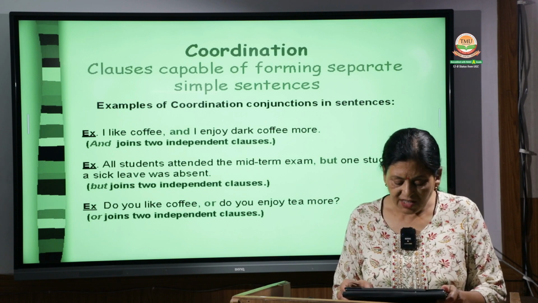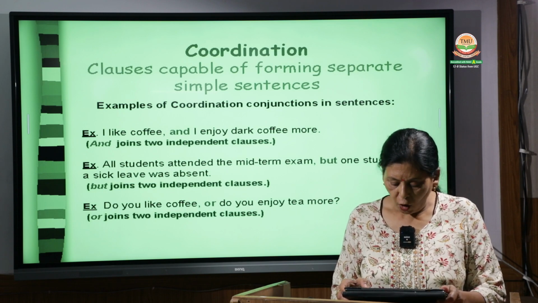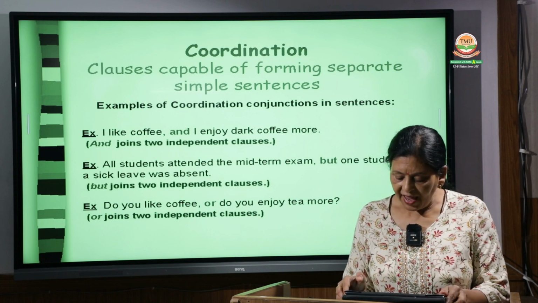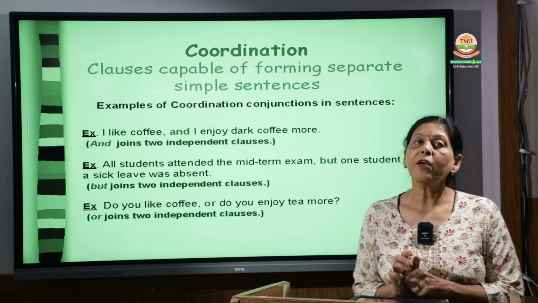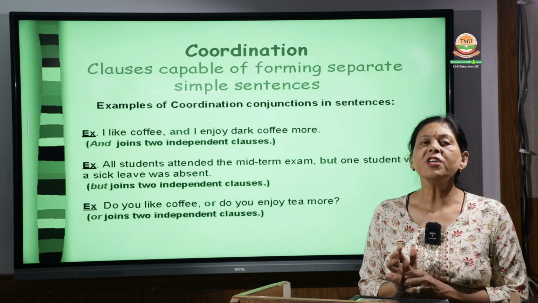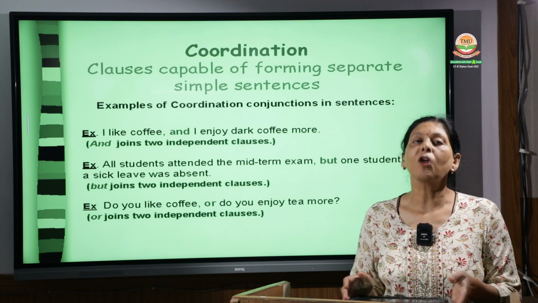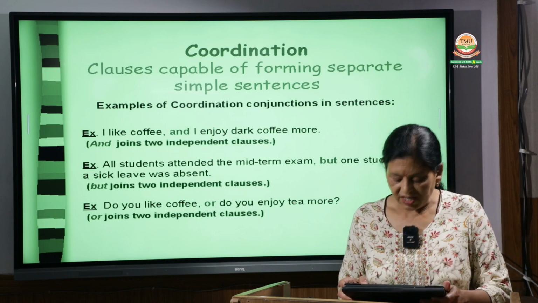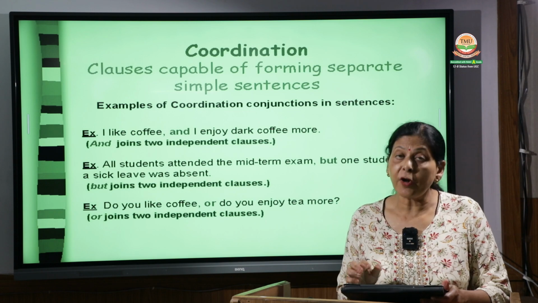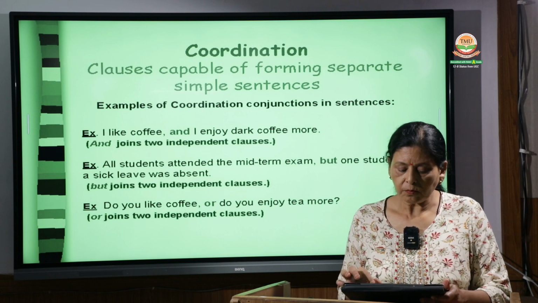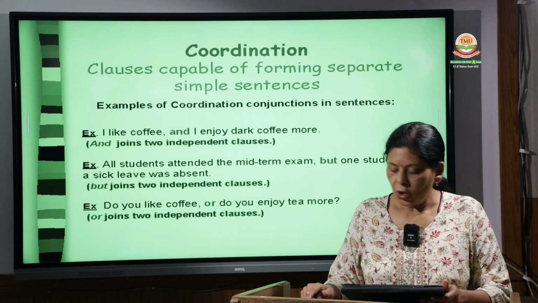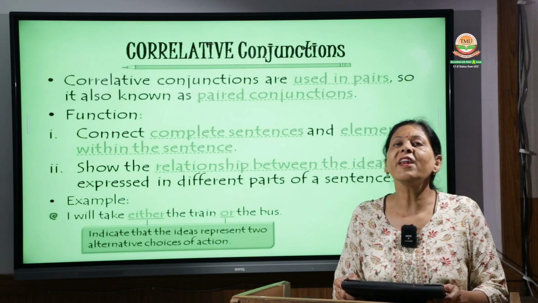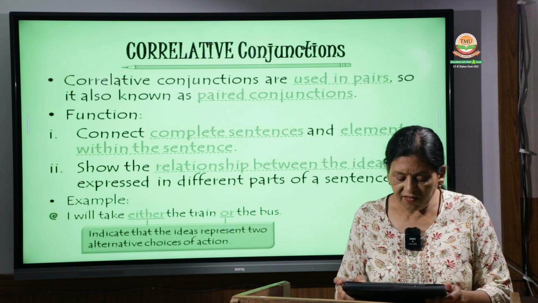Then the second one is, do you like coffee or do you enjoy tea more? Again these are two independent clauses. Do you like coffee? Do you like tea more? So these are two separate clauses which are joined by or. Now after this coordination, we have discussed a lot of coordination. Now there are correlative conjunctions.